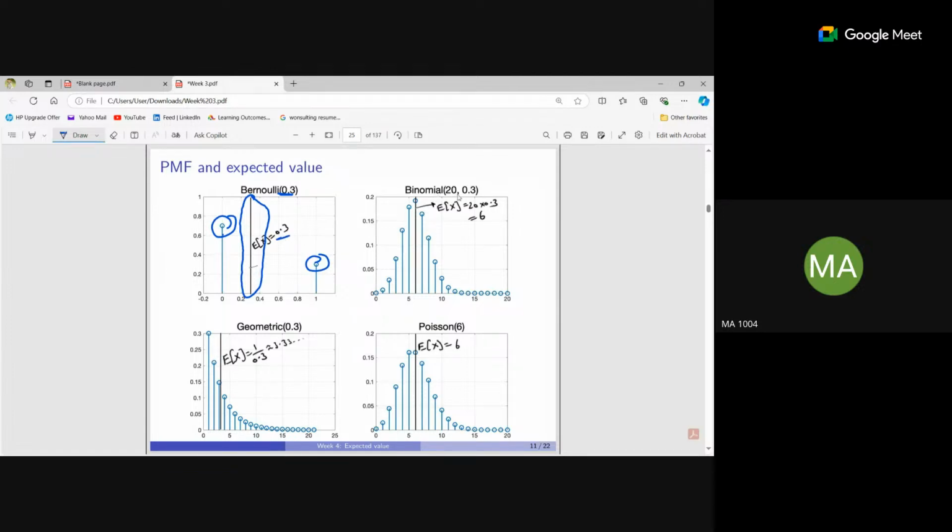Now we have the binomial distribution, which is given N and P. If we draw a graph here, we see that the expectation is 6. That is, the expectation of binomial is NP, where N is 20 into 0.3, which is 6. So the expected value is 6, which is the highest point you can see. So the expectation value or the average value is the highest point in the graph. Is it clear?